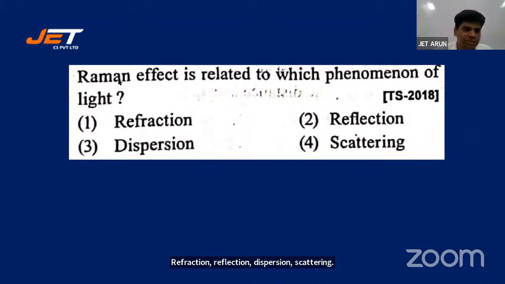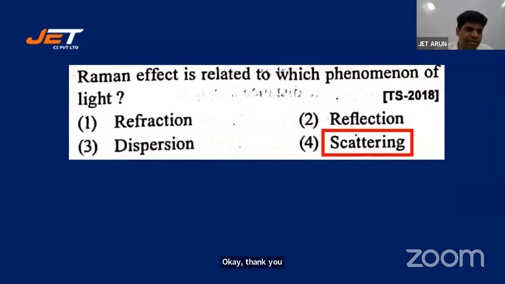Option 4, Jessica says 4. Scattering, Rohini says scattering. I'm getting a consistent 4. Let's look at the key. 4 is absolutely right. Sai Charan, it's not 1, it's 4. Okay, Sai Teja, it's 4, you're right. Agnipesh, I didn't get your response. All right, let's look at the next one, students.